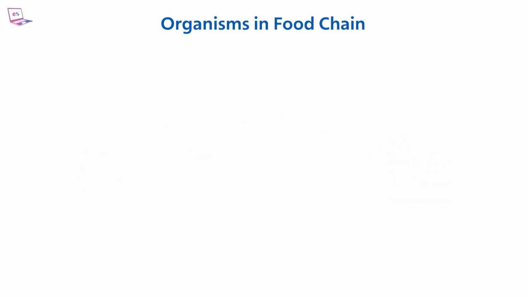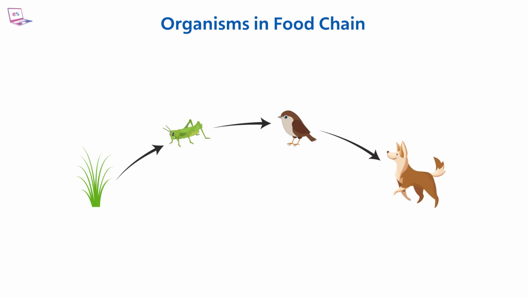Organisms in food chain. A food chain typically involves organisms within the same ecosystem and always starts with a producer, and other organisms will be the consumers. Each step or level in a food chain is referred to as a trophic level. The arrows show the direction of energy flow in a food chain and the type of food eaten by the organism.